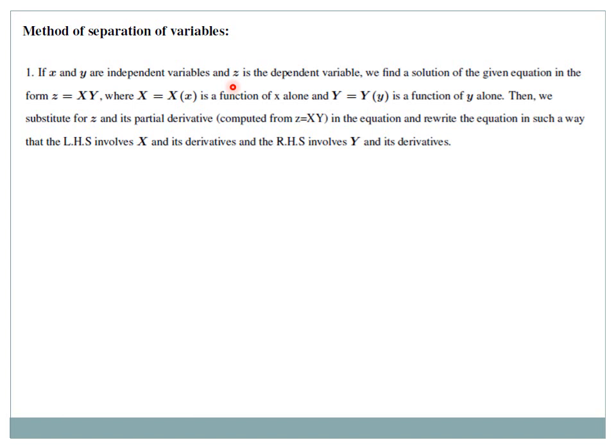Then we can find the solution of the given equation of the form z is equal to X Y, where X is a function of x alone and Y is a function of y alone. Then we substitute X as a function of x and Y as a function of y in z, and its partial derivatives in the equation, and rewrite the equation in such a way that the LHS involves x and its derivative, and the RHS involves y and its derivative. Okay, so what we have to do?